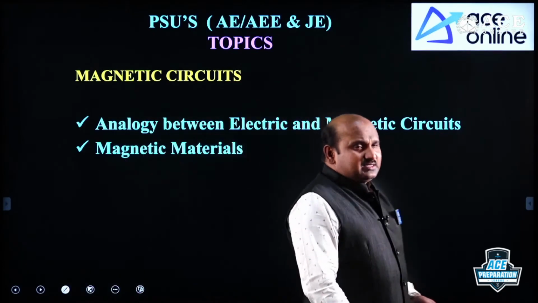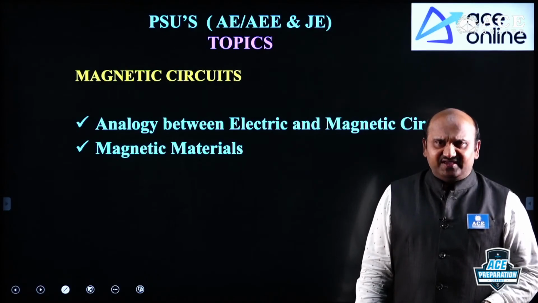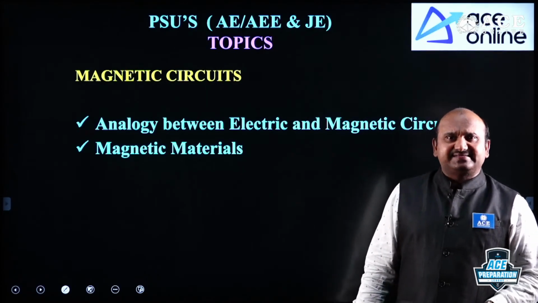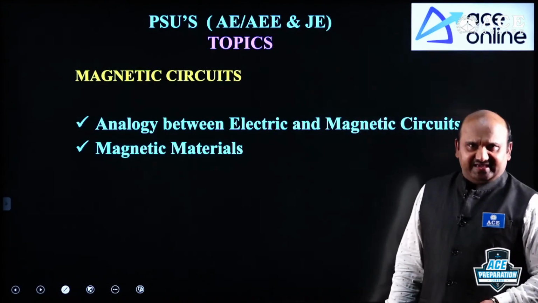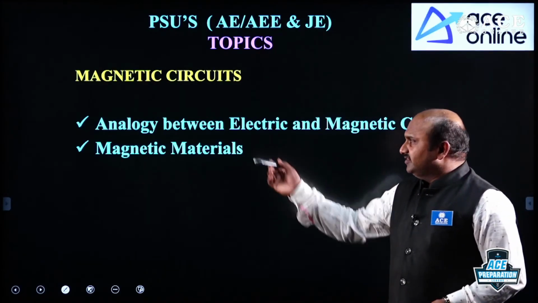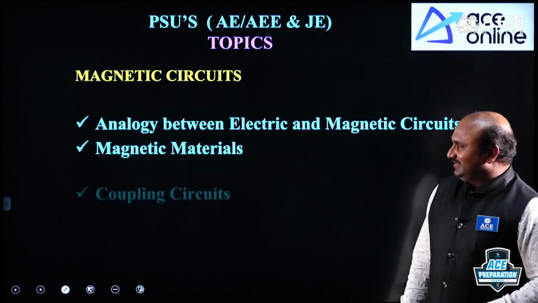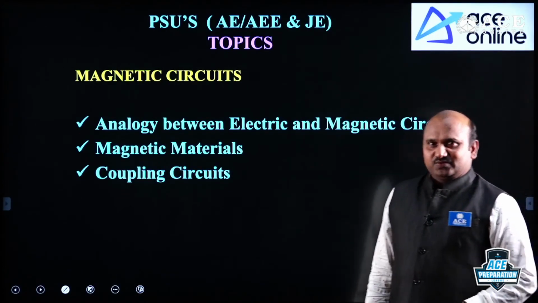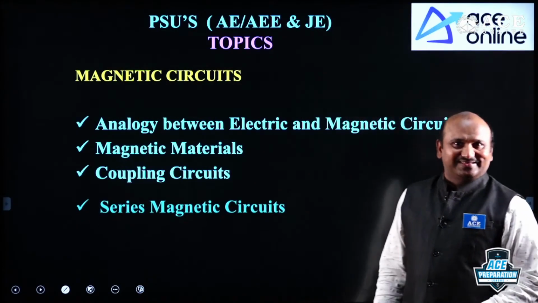Next one, in the last 4 or 5 years, if we take the state board examinations in these 4 states, we can identify the questions related with the magnetic materials. That also we are going to provide. And coupling circuits. In this, electrical coupling circuits and magnetic coupling circuits are there.